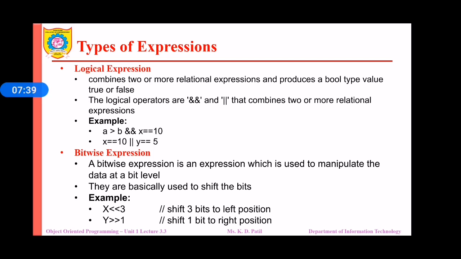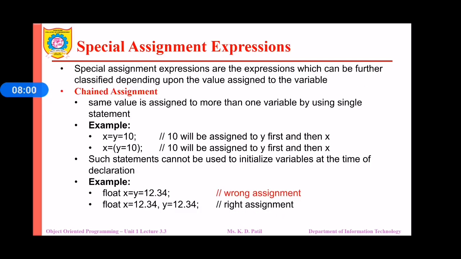A bitwise expression is an expression which is used to manipulate the data at a bit level. They are basically used to shift the bits. Now let us see the example. x << 3 shifts the bits 3 positions to the left, whereas y >> 1 shifts the bits 1 position to the right. Let us move towards the next expressions, that is, special assignment expressions.